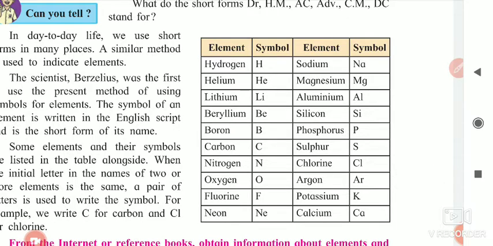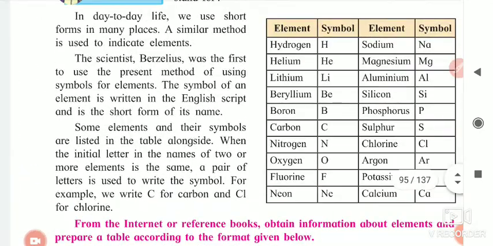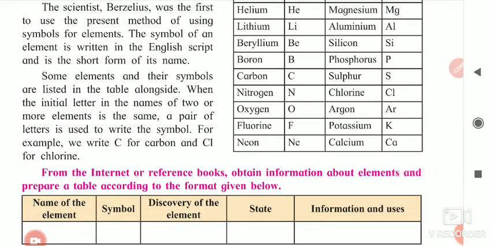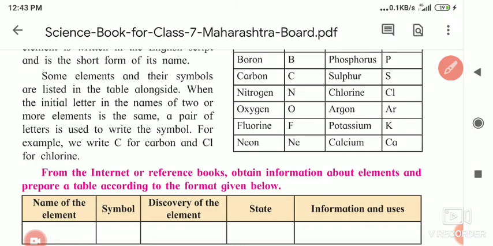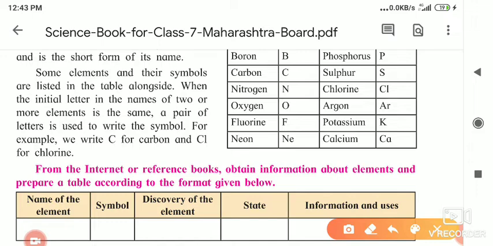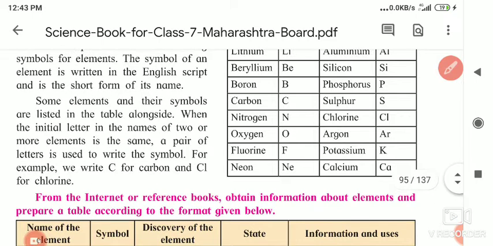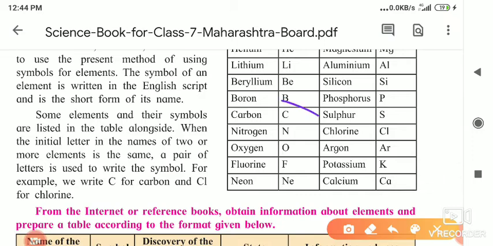Okay, now here some elements are given, and their symbols are listed in the table alongside. If the initial letter in the names of two or more elements is the same, then a pair of letters is used to write the symbol. For example, C for carbon, but calcium also starts with the same letter, and chlorine also starts with the same letter, C.